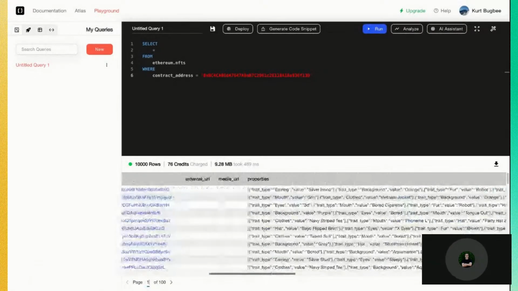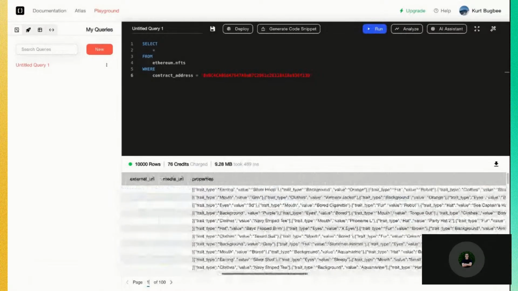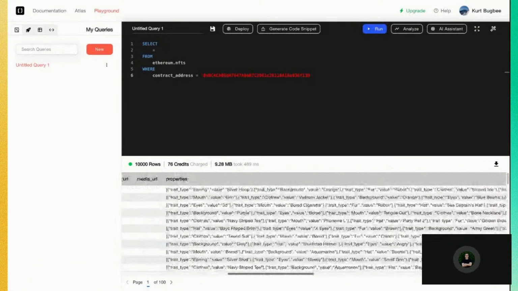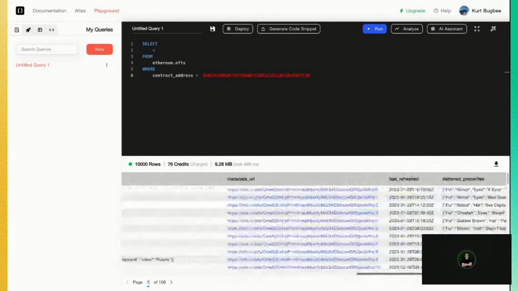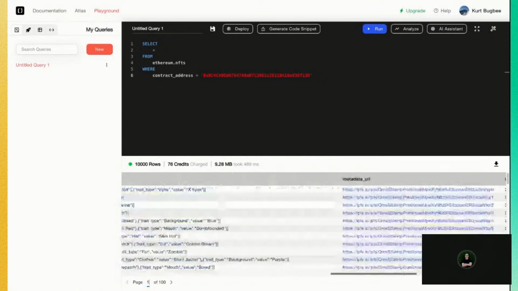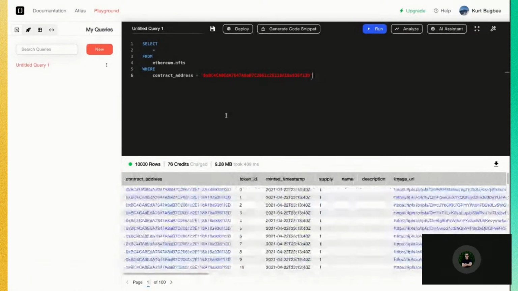Now, if you scroll over and we view the properties, here we have your standard NFT properties. But one thing that we do at Transpose is we flatten these properties for you. It makes this a bit easier to work with. So at the very end here, we have our flattened properties. So now you can filter based on fur, eyes, mouth, etc. for various properties.